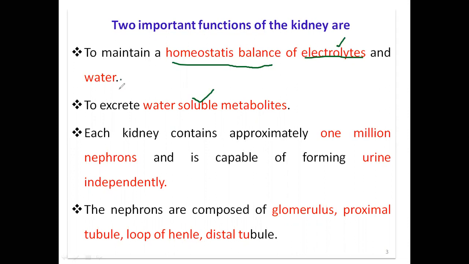So these are the two important functions carried out by a kidney. Electrolytes means what? Sodium, potassium, chloride, bicarbonate.